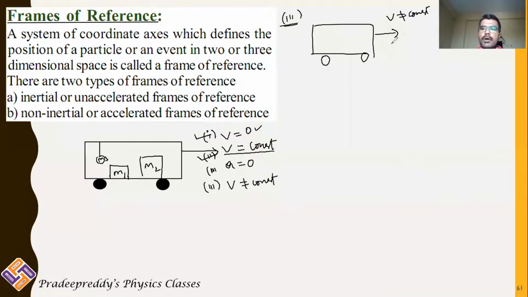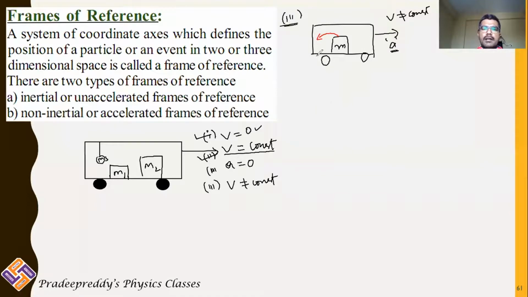V is not equal to constant means the bus is accelerating. If the bus is accelerating to the right, after some time you may observe that this block tends to move backward.